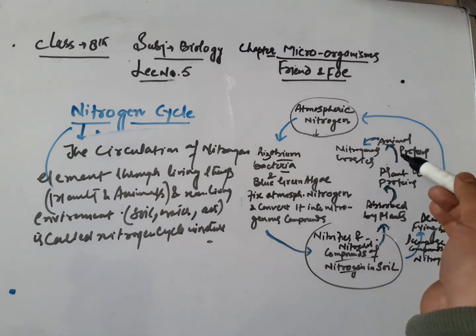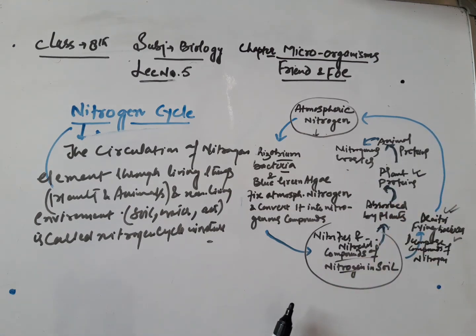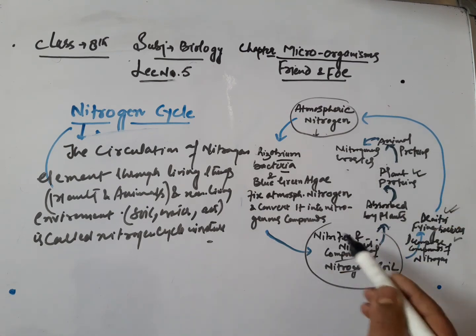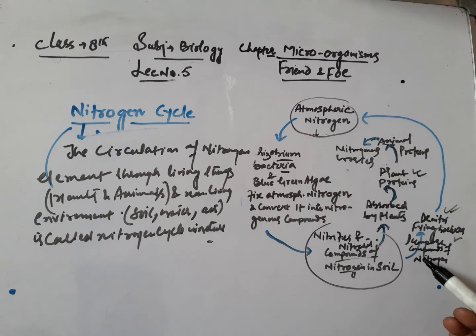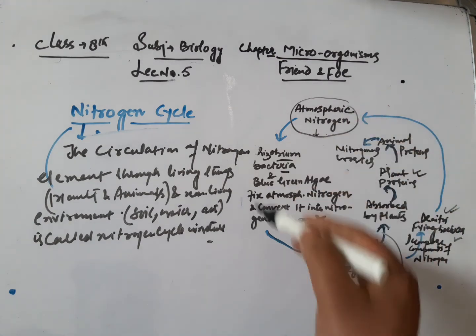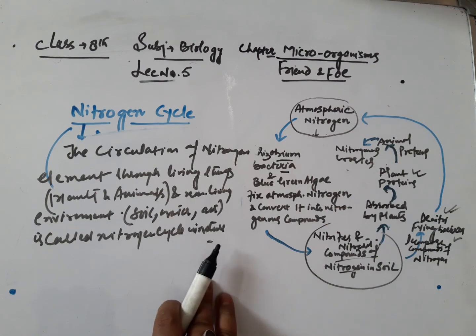On the other hand, animals excrete nitrogenous waste, which again gets absorbed in the soil. On the other side, the nitrates and nitrites, which were the compounds of nitrogen in the soil, are also decomposed by the denitrifying bacteria. They decompose compounds of nitrogen, and it goes back into the atmosphere in the form of nitrogen gas. In this way, the cycle remains constant. So this was all about the nitrogen cycle.